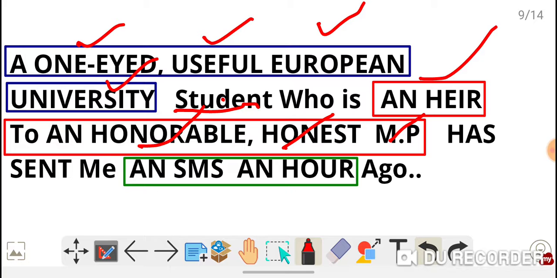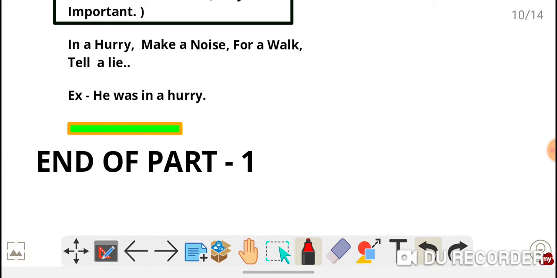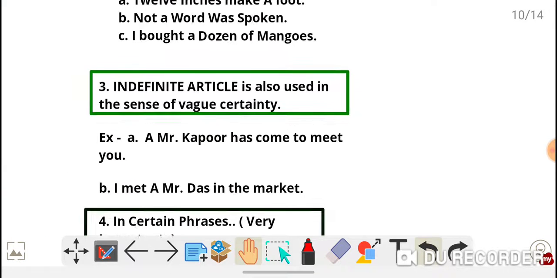So an honorable and an honest MP has sent me an SMS an hour ago. So a one-eyed useful European university, and here an honorable and honest, an MP, an SMS, an hour. Okay. Next thing, very important.